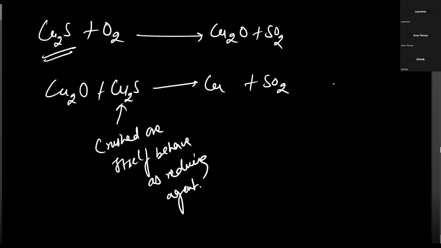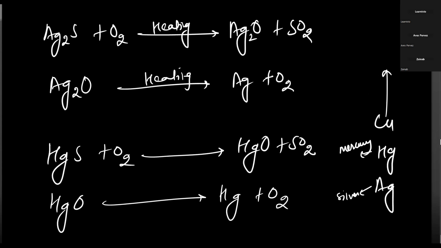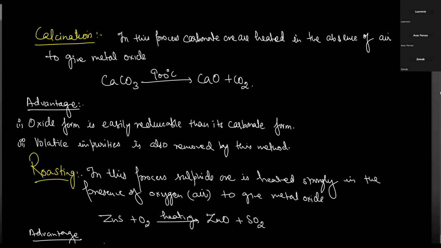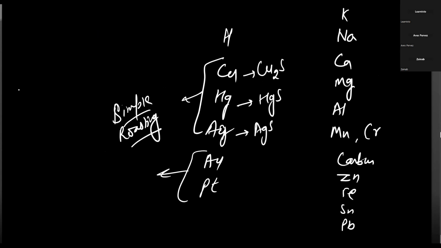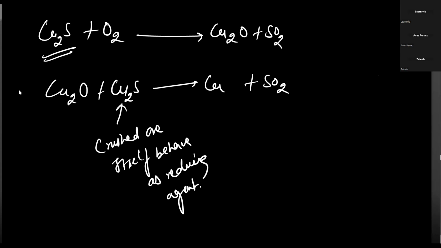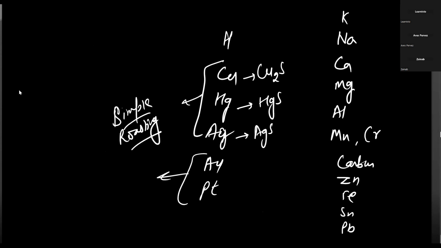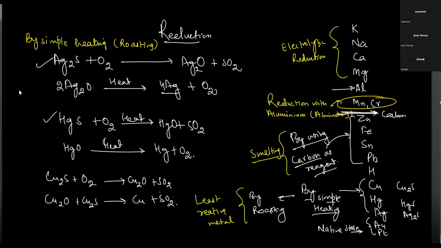Okay. So have you checked in your copy? Have you noted this one? No, sir. Not noted yet. Okay, so note down that here crushed ore itself behaves as a reducing agent. So by simple roasting, you can extract this one. Note all these three equations.